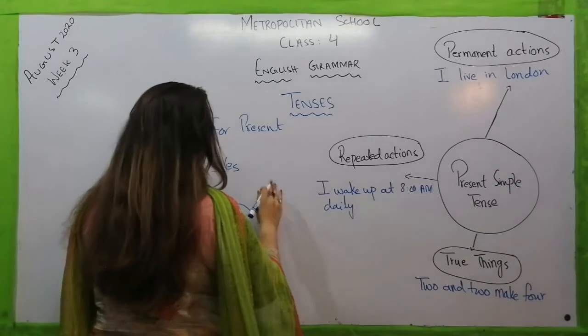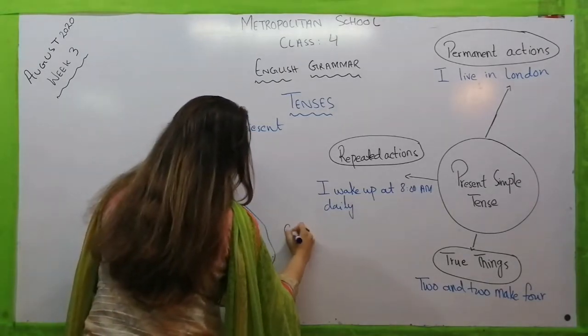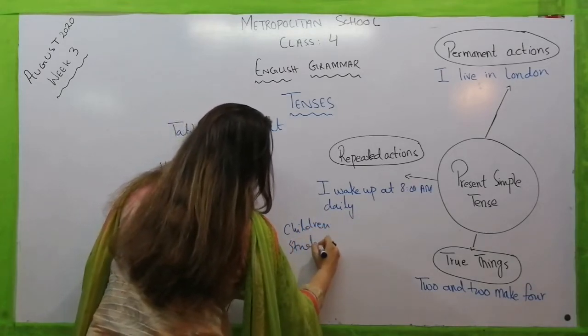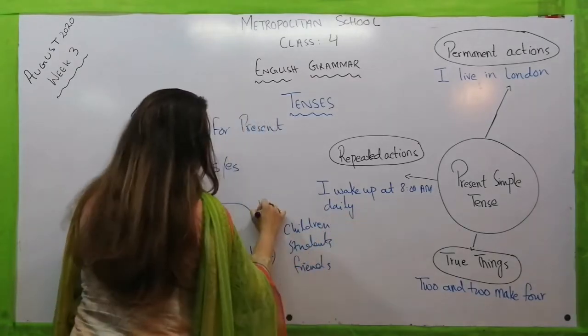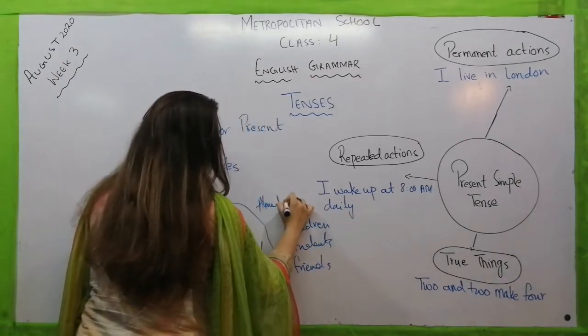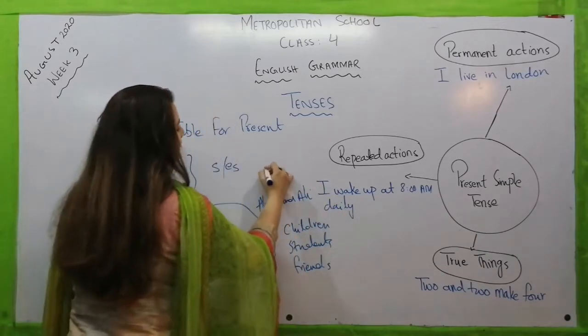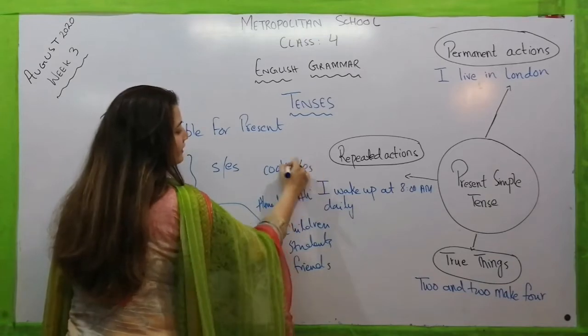And whenever we talk about any plural noun, for example, children, students, friends, or two names like Ahmad and Ali, we use a simple verb like cook. We don't have to add an s or es here.